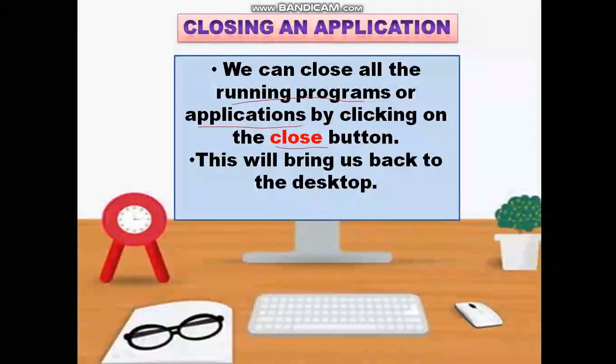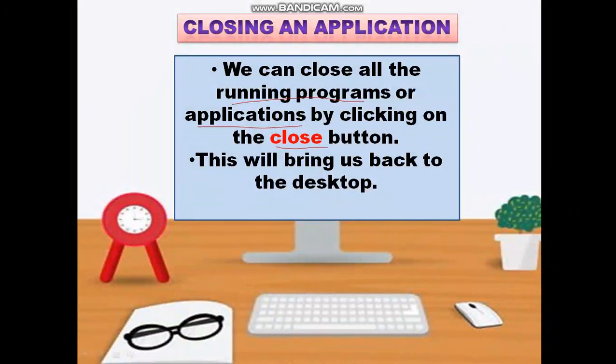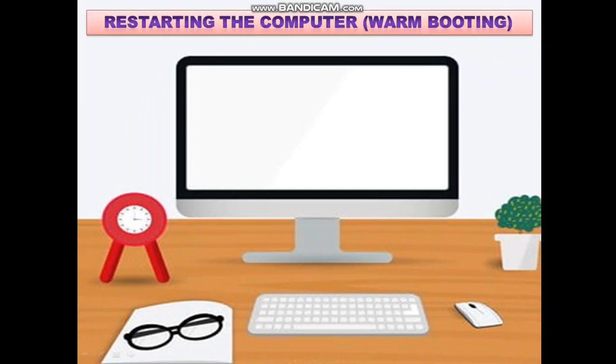So it is a simple process. You will just click on the close button and your application or the programs will get closed. So this will bring us back to the desktop, and once you click on the close button, you will come back to the desktop.